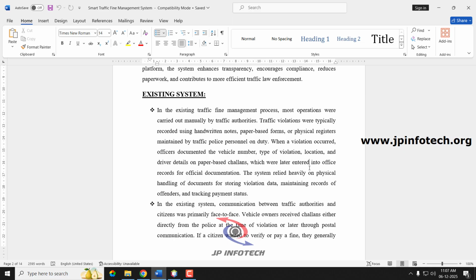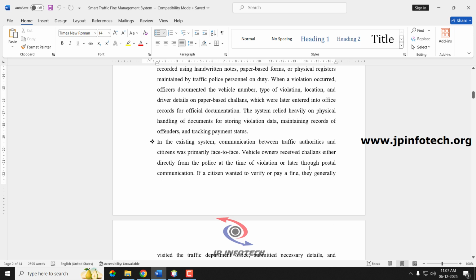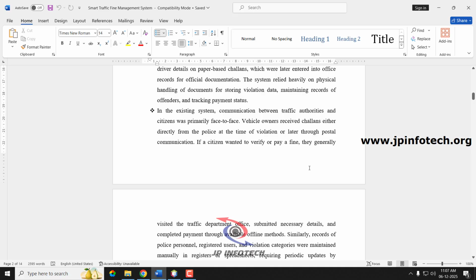When violations occurred, they would document the vehicle number, vehicle type, location and so on, and give challans to the users. Later the users had to visit the court or the police officers and pay the fees physically.